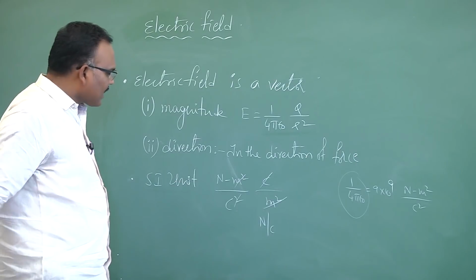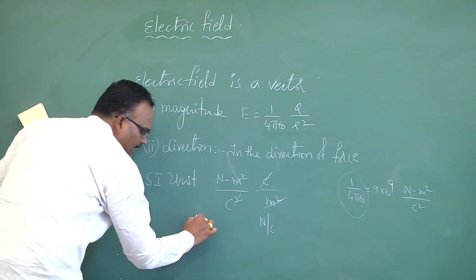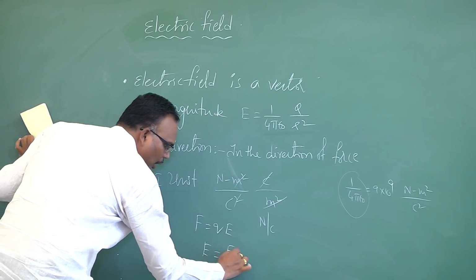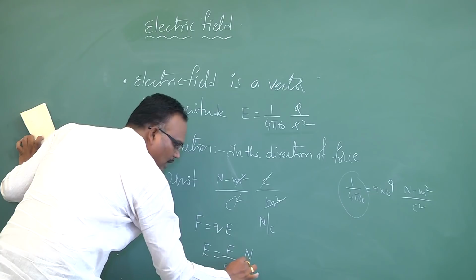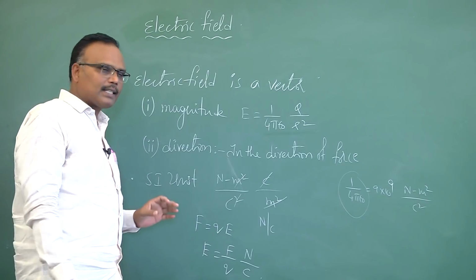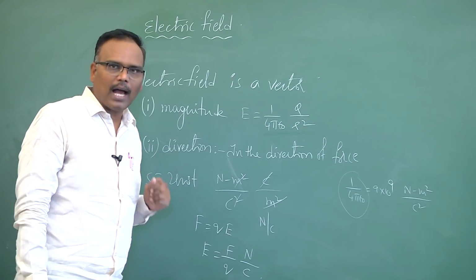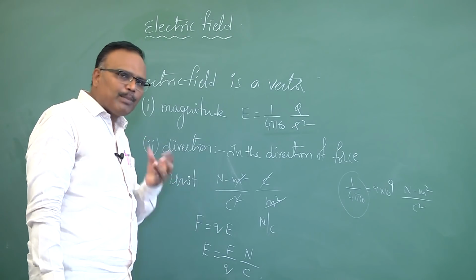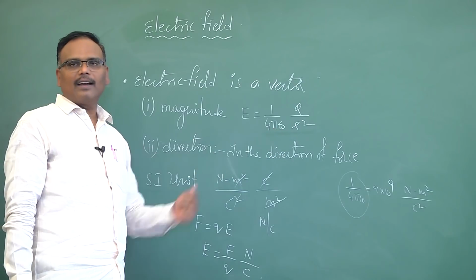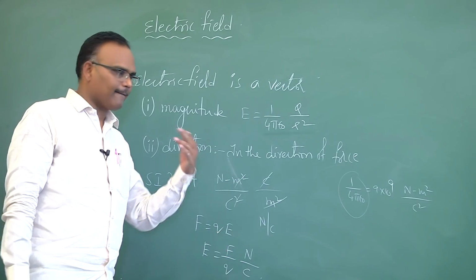Okay, I can write this expression very easily with the help of another physical equation, that is F is equal to QE. I know E is equal to F by Q. Force unit is Newton, charge unit is coulomb. So whenever you want to write an SI unit, or maybe to write a dimensional formula, better you select a simple physical equation instead of complicated physical equations. You will get the answers very quickly.